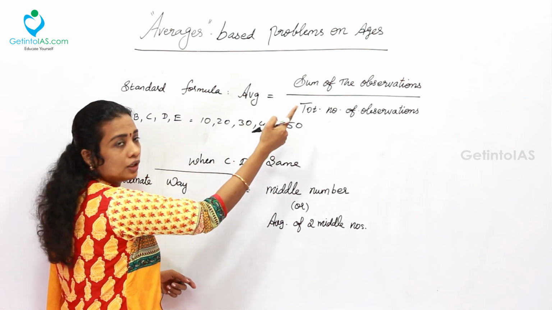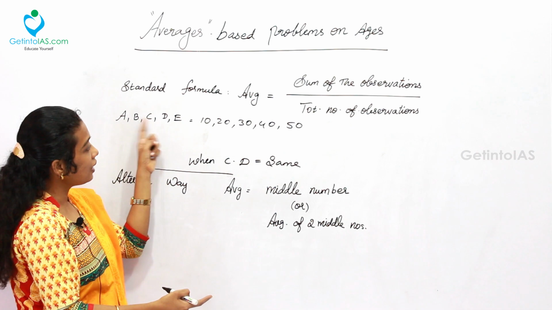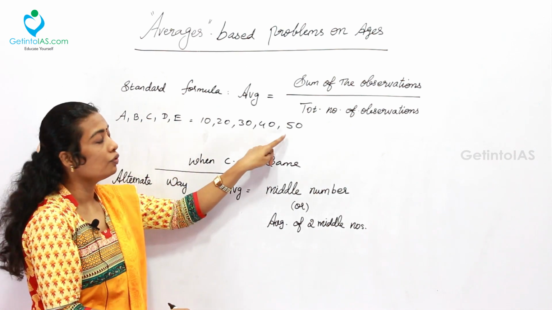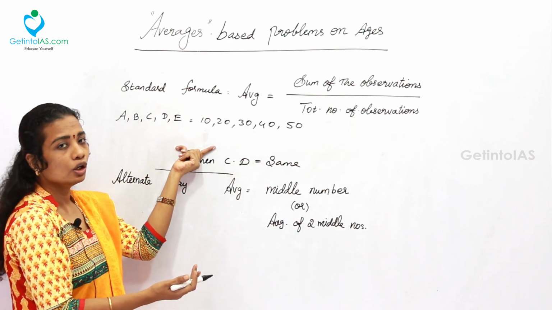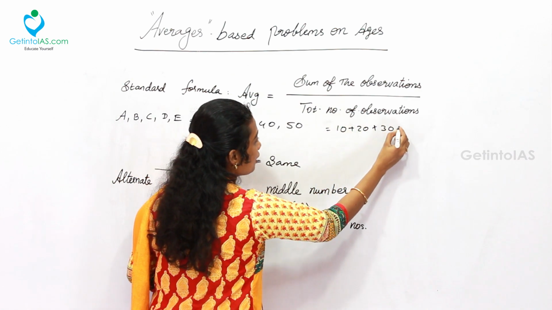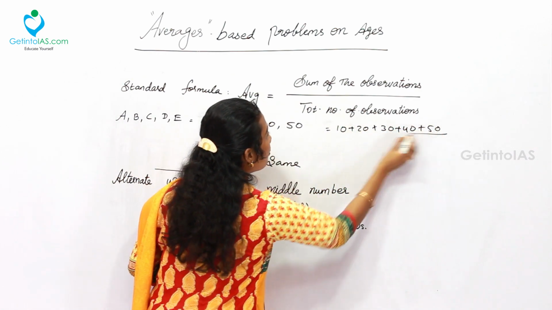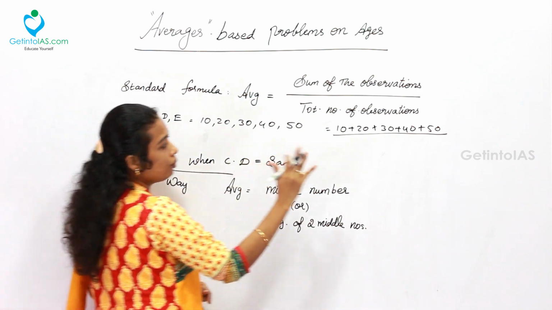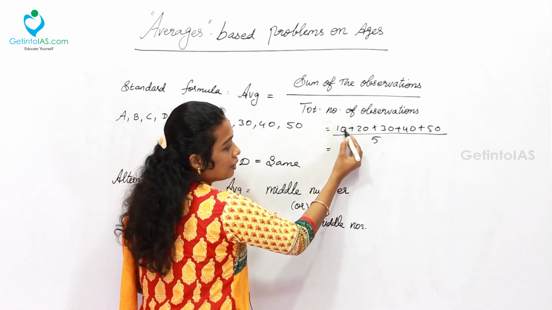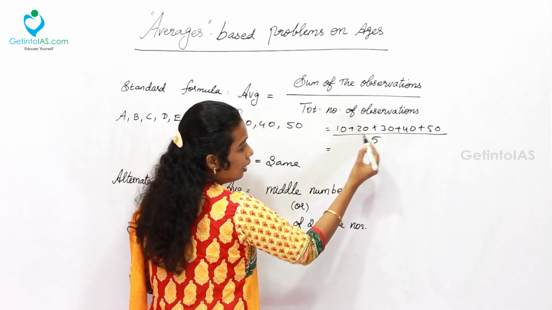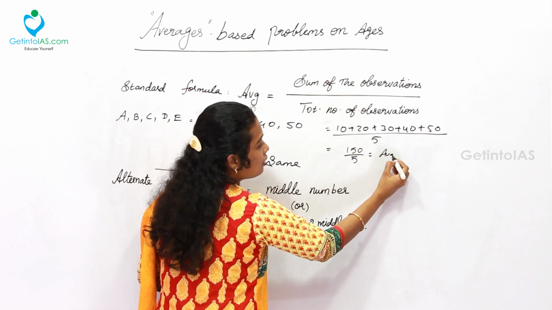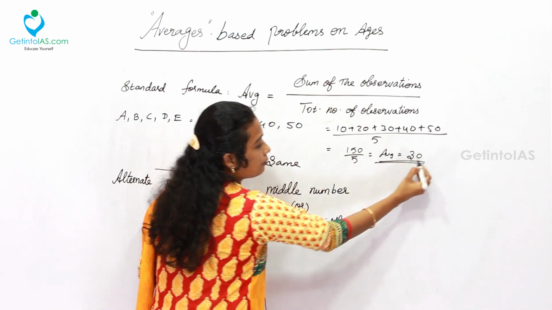So first, the sum of the observations is given. The sum is saying A's age is 10, B's age is 20, C is 30, D is 40 and E's age is 50. You want to find the average age of the group. Now, the sum of the observations is equal to 10 plus 20 plus 30 plus 40 plus 50. How many members here? A, B, C, D, E, 5 members, divided by 5. Finally, my answer is 20 plus 10, 30 plus 30, 60 plus 40, 100 plus 50, 150 divided by 5. The average is equal to 30.